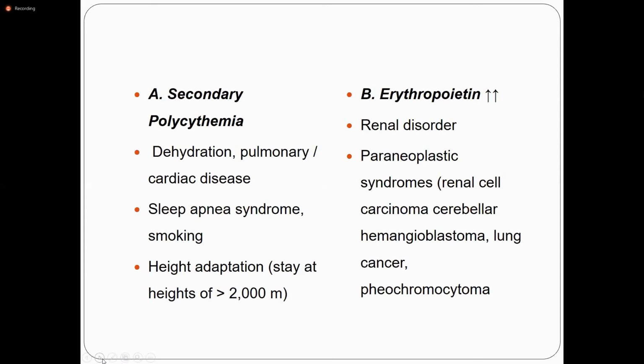What are the causes of secondary polycythemia? Causes include dehydration, pulmonary or cardiac diseases, smoking, high altitude adaptation, staying at heights of more than 2,000 meters. Increased erythropoietin can also be released due to renal disorders and paraneoplastic syndromes: hemangioblastoma, lung cancer, pheochromocytoma. Just remember the names of these, the causes of increased erythropoietin and the causes of secondary polycythemia. And we are discussing primary polycythemia, which is always due to a clonal abnormality.